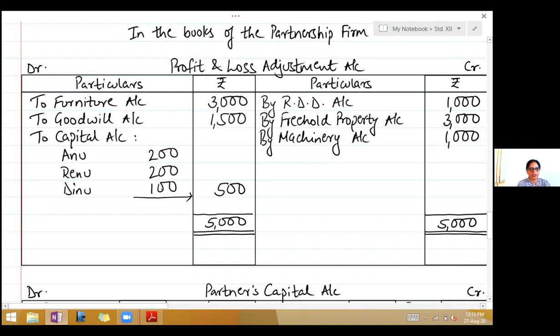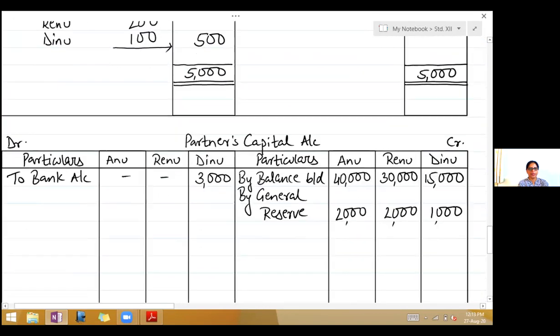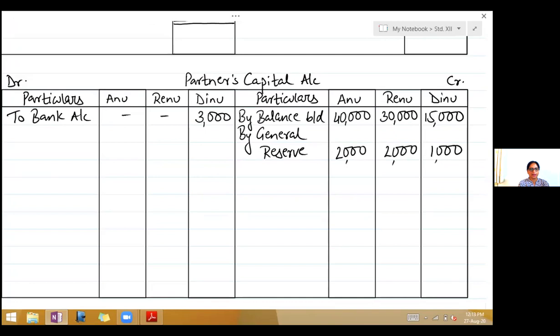Transfer this profit to capital account on the credit side, right, by profit and loss adjustment account. $200, $200, $100.